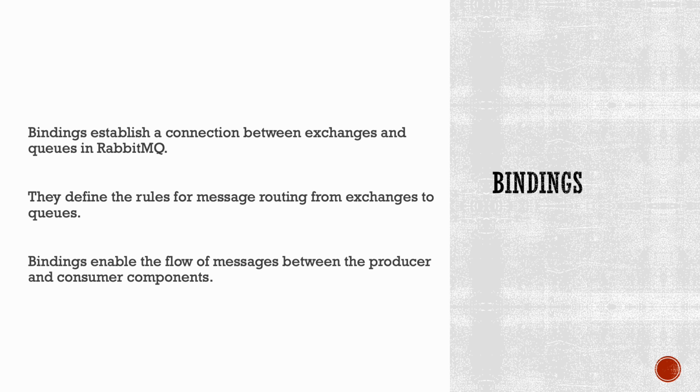When a producer sends a message to an exchange, the exchange uses the binding information to determine which queues should receive the message. The message is then delivered to the bound queues, where it can be consumed by the consumer component. Overall, bindings in RabbitMQ play a crucial role in connecting exchanges and queues, establishing the rules for message routing, and facilitating the communication between producers and consumers in a messaging system.